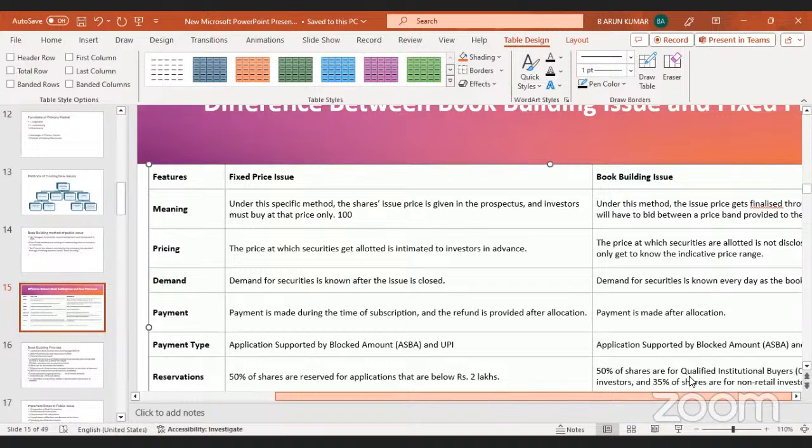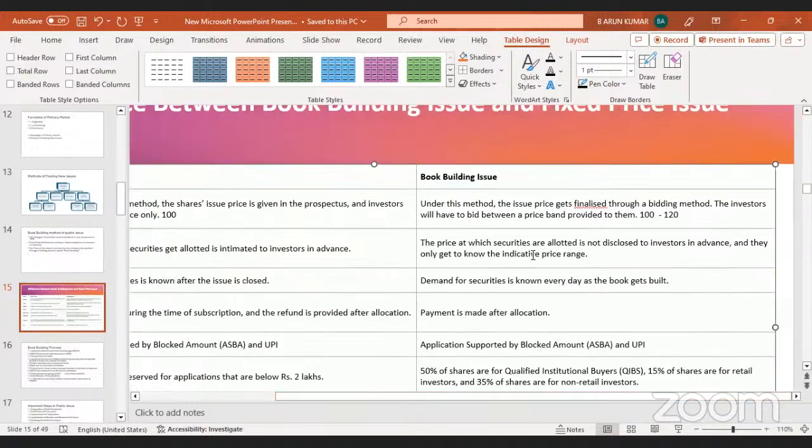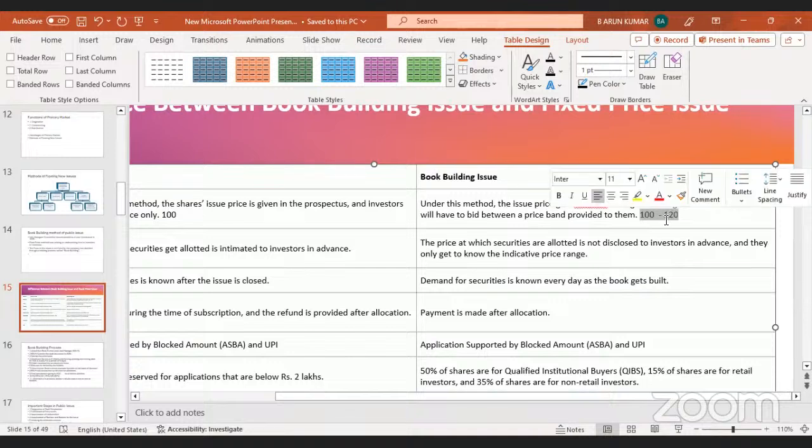Coming to the book building issue, the price at which securities are allotted is not disclosed to investors in advance, and they only get an indication of the price range. For example, 100 to 120 rupees. In between, they will purchase the lot.